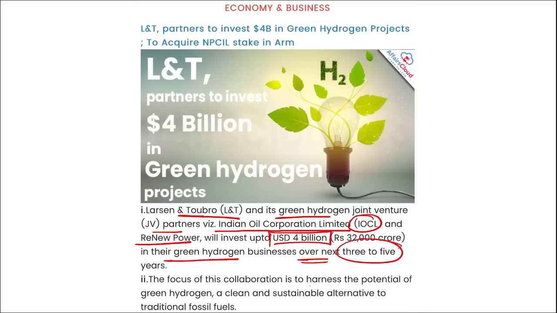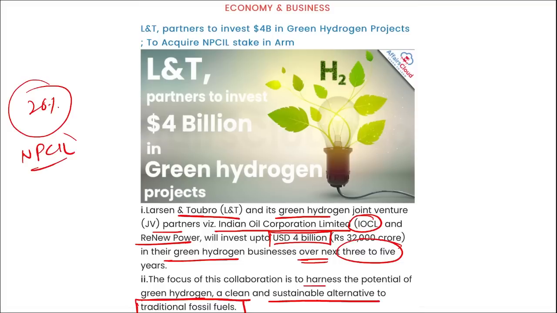The focus of this collaboration is to harness the potential of green hydrogen, a clean energy and sustainable alternative to traditional fossil fuels. Here, L&T is also looking to procure a 26% stake in NPCIL, that is your Nuclear Power Corporation of India Limited, correct? Mark this. And here it is approximately prepared to invest 150 crore rupees.